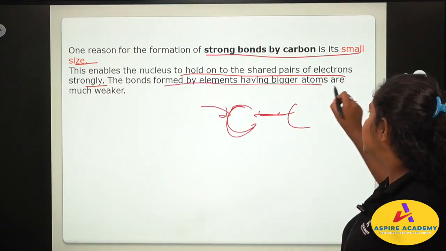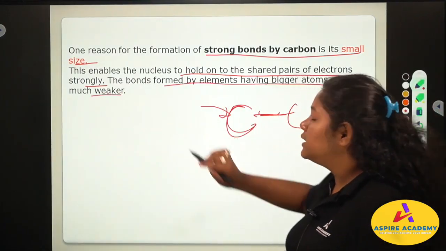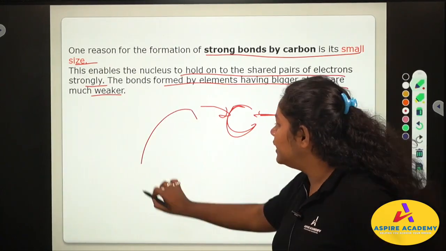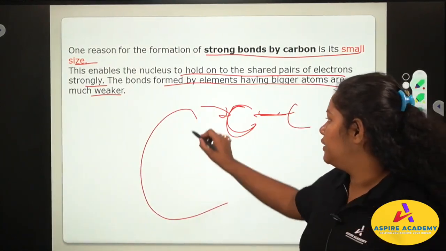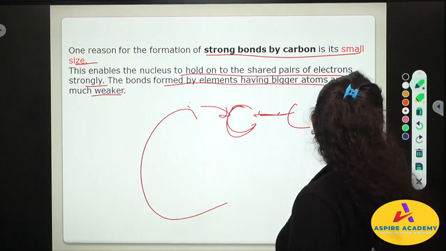The bond formed by elements having, now if there is a big element, suppose we have some element called X.